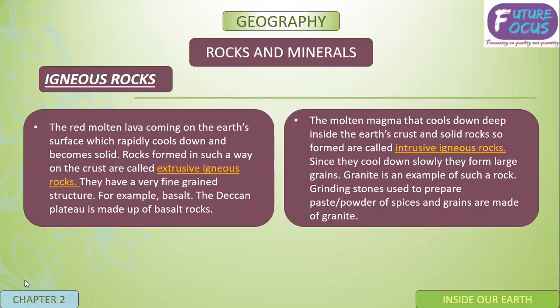Now, intrusive igneous rock. Extrusive means something which is outside, intrusive means something which is inside. So the molten magma that cools down deep inside the earth crust, and the solid rocks so formed, are called intrusive igneous rocks. Since they cool down slowly, they form large grains. Granite is an example of such a rock. Grinding stones used to prepare paste and powder of spices and grains are made of granite.